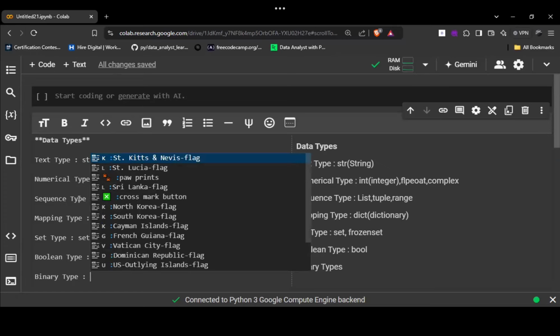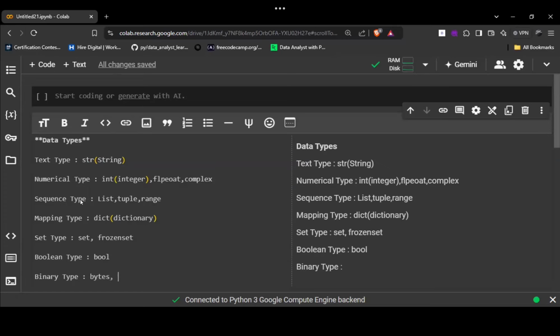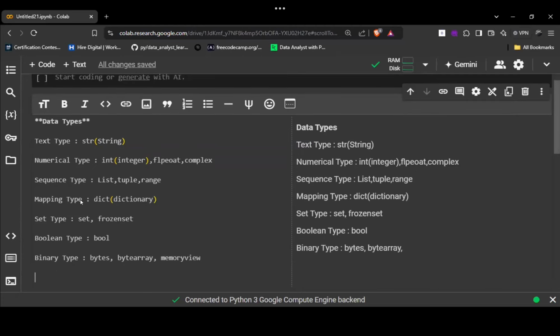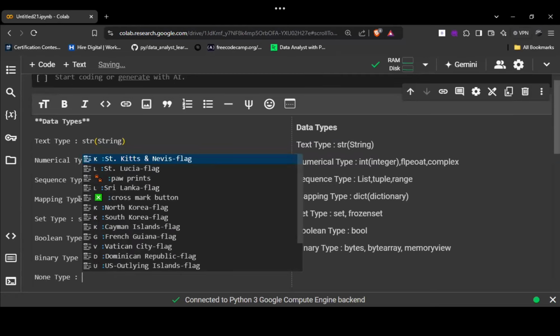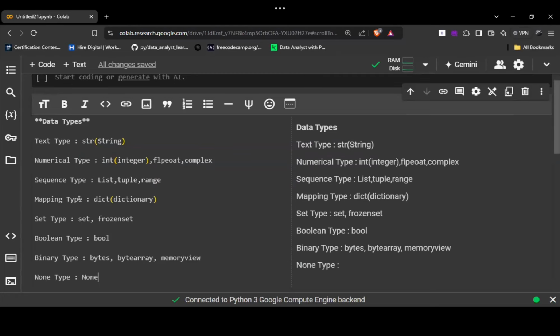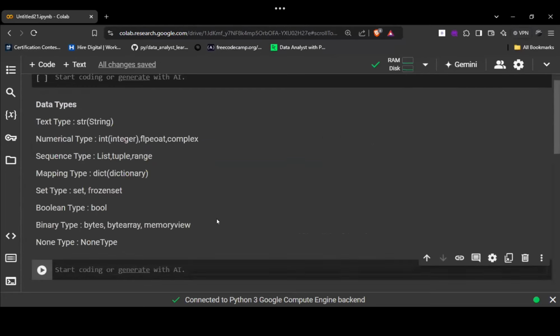In binary type, we have bytes, bytearray or memoryview. Then we have none type. In none type, we have NoneType. So these are the data types that we have in Python, right?